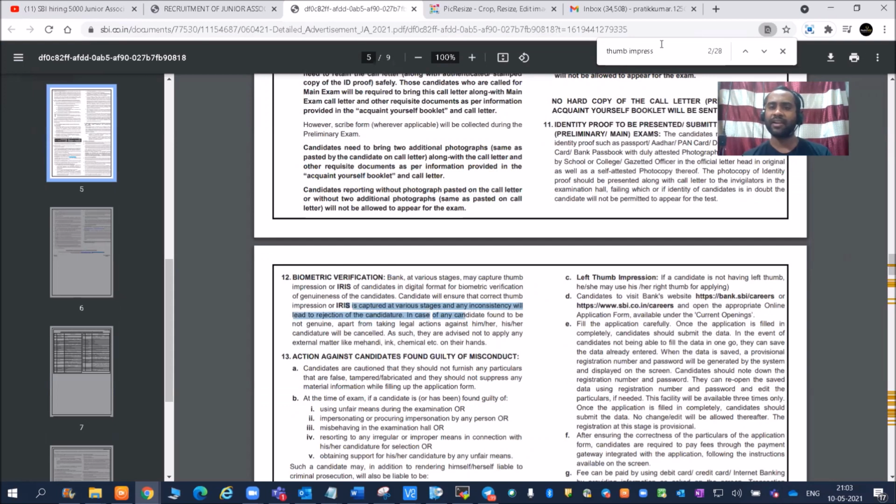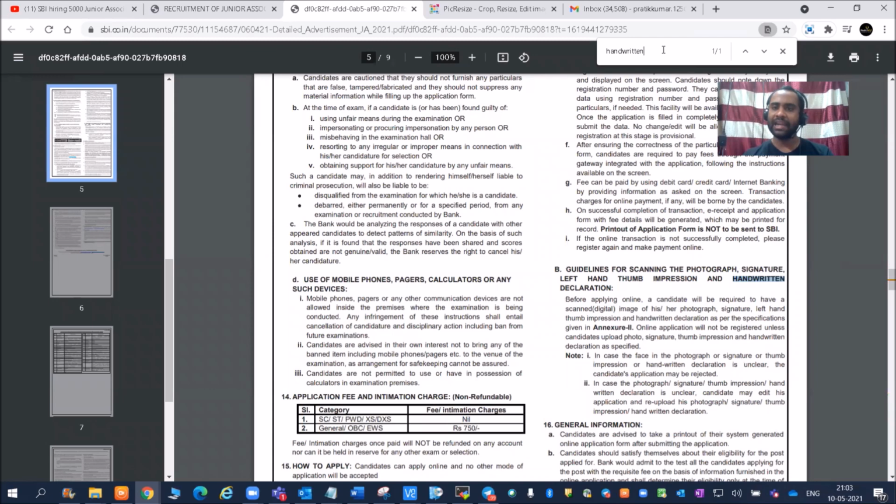Friends, the handwritten declaration is very easy, so I will also write it in the comment box. You just need to say this is myself, Pratik Kumar, filling these forms, and whatever the data has been filled while filling the form, all the data are proper, and then you have to put your sign.